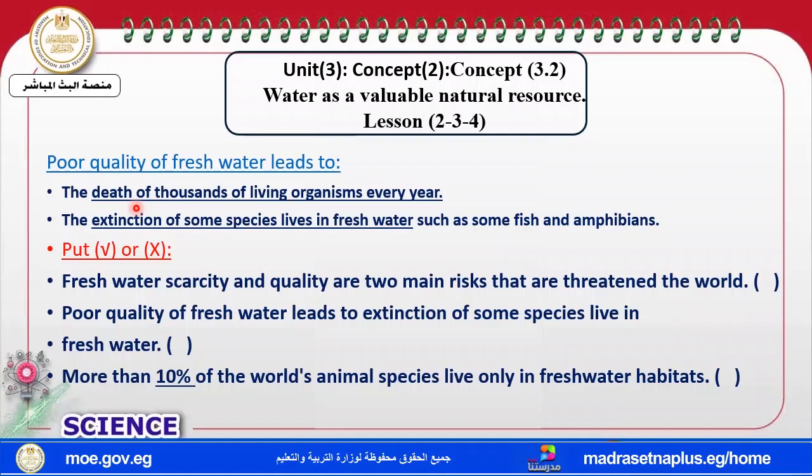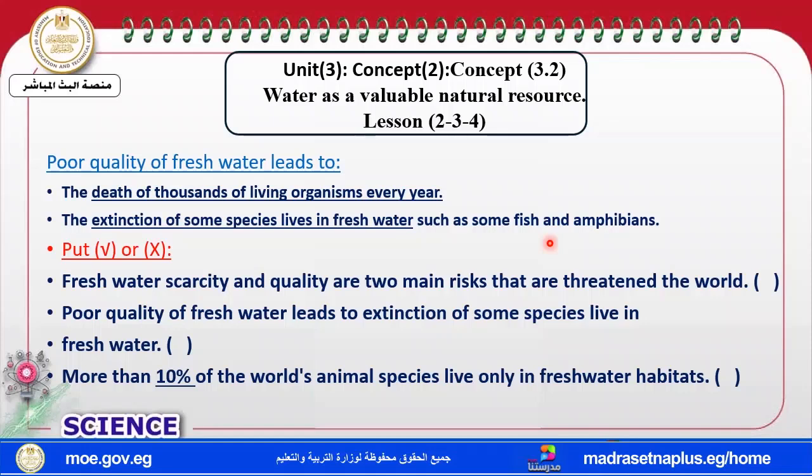It leads to what? It leads to the death of living organisms. When the fresh water is poor quality and there is pollution, it may cause the death of the living organisms, and also the extinction of living organisms, like the fish and the amphibians which live in the fresh water.